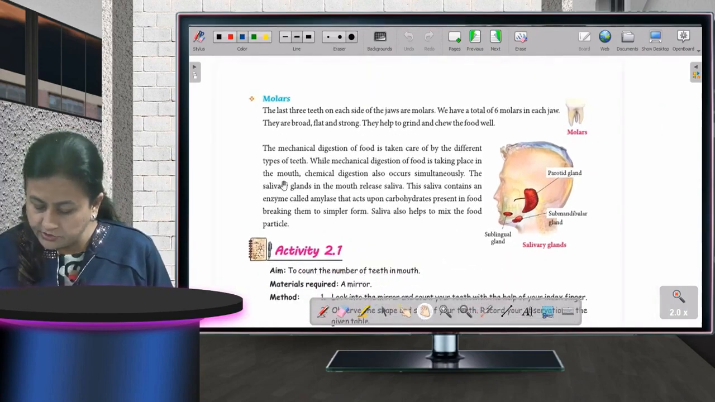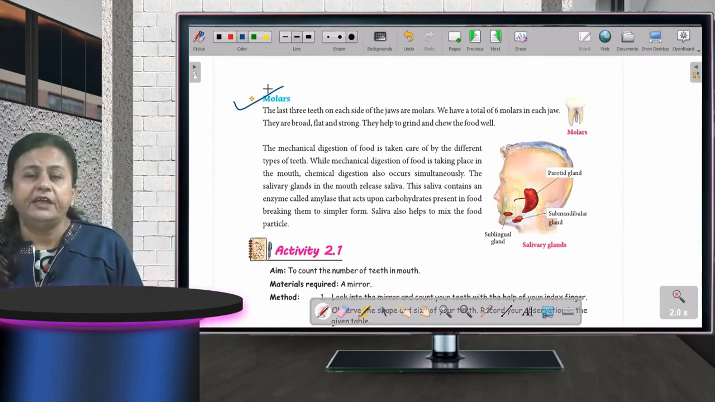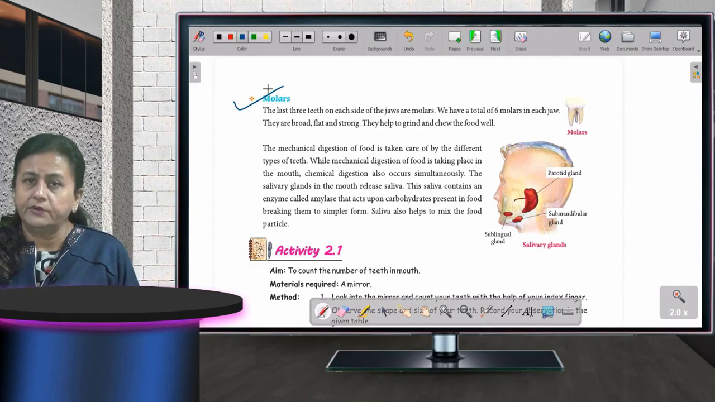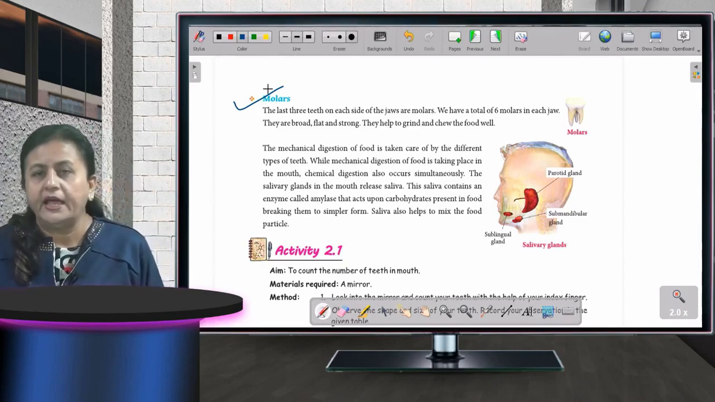You can see on your screen also. How many types of teeth do we have? We have got 4 different types of teeth. First one is molars, premolars, canines and incisors. Every tooth has a different function.